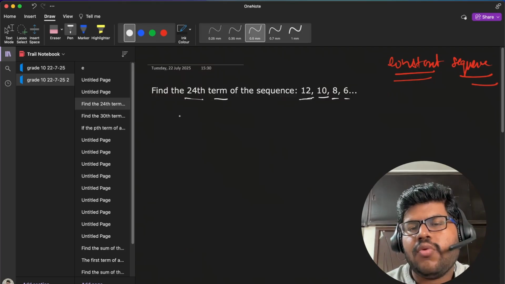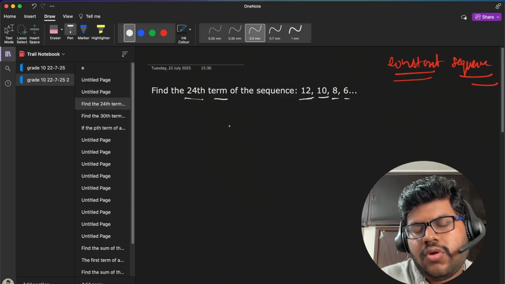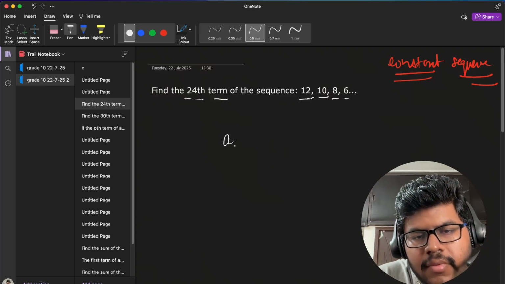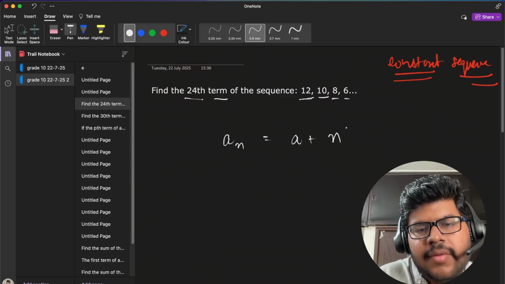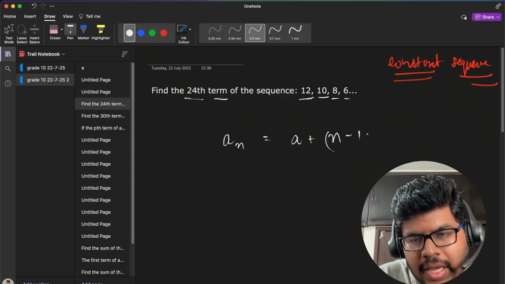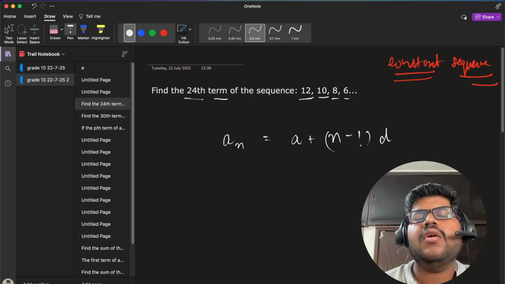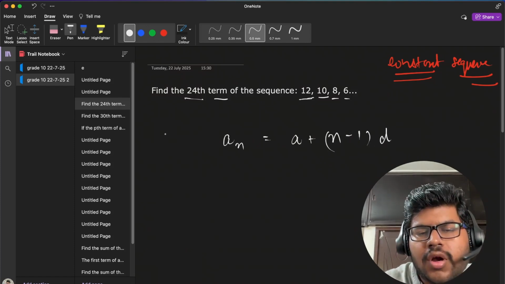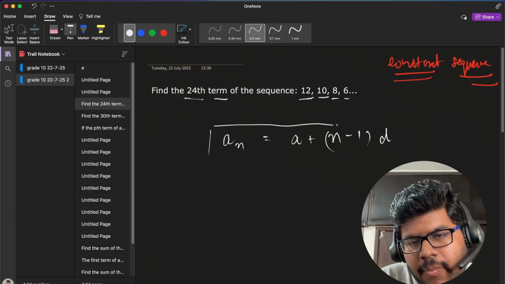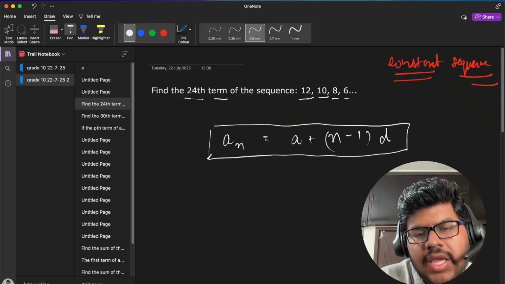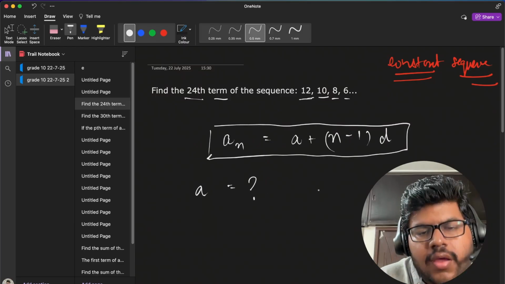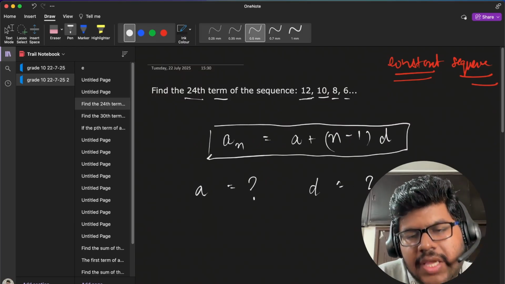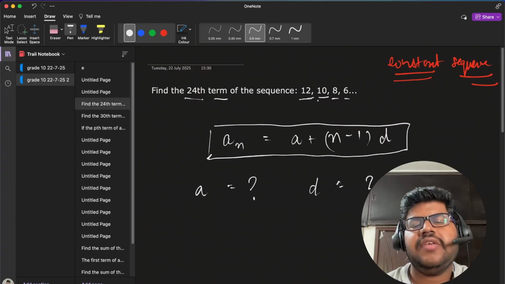So recall the formula: an equals a plus n minus 1 times d, right? Now in order to apply this beautiful formula of the nth term of the AP, one needs to find the value of a and the value of d from the sequence, right?